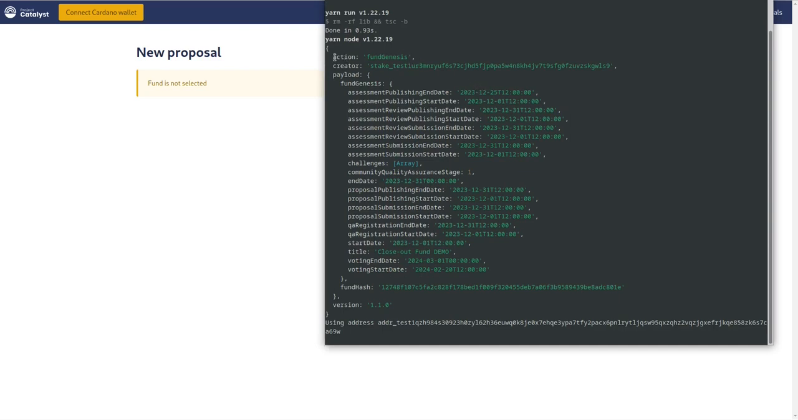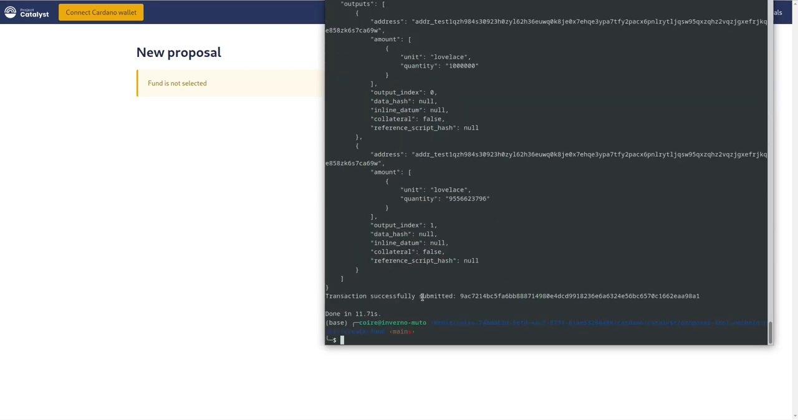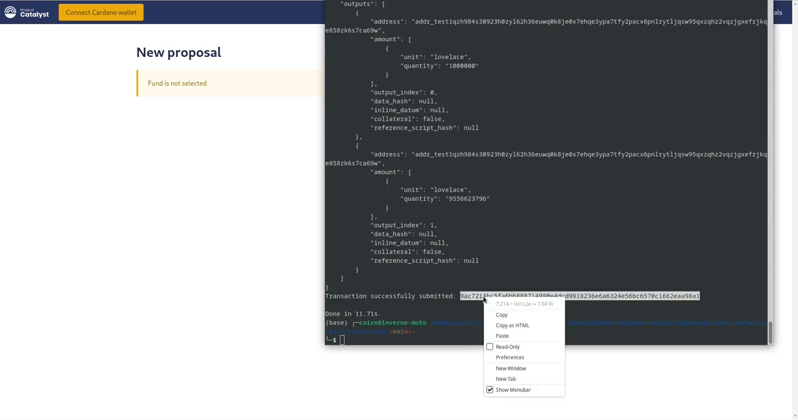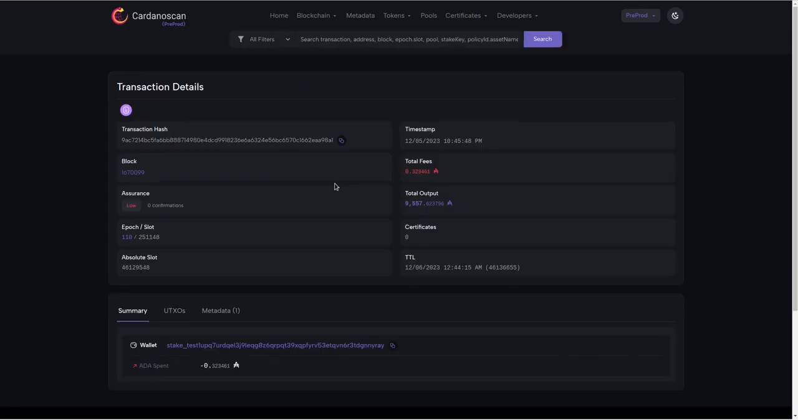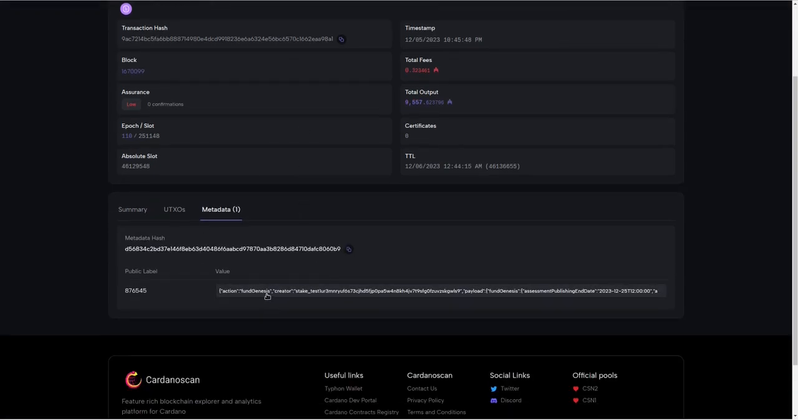You can see here the metadata we are going to publish, and we can see here that the transaction was successfully submitted. We will check for the same transaction on Cardano Scan. We are on the pre-prod network. The transaction was confirmed, and now we will explore the metadata we just submitted.